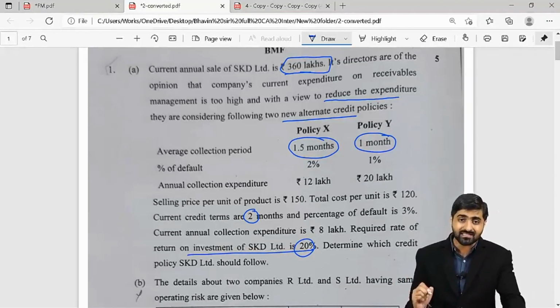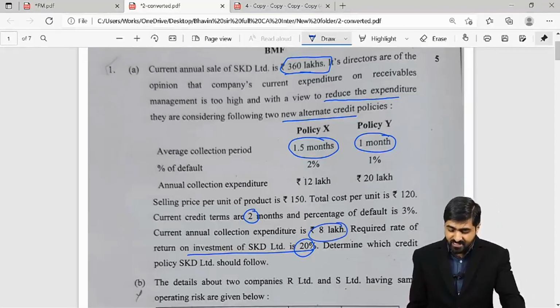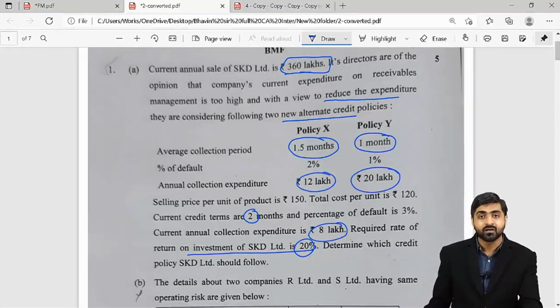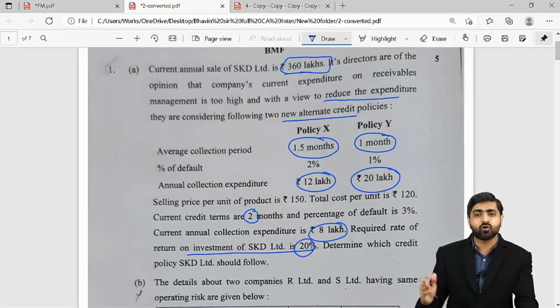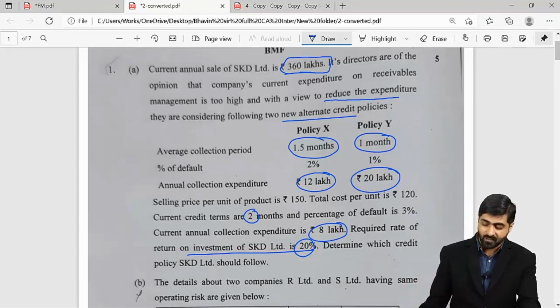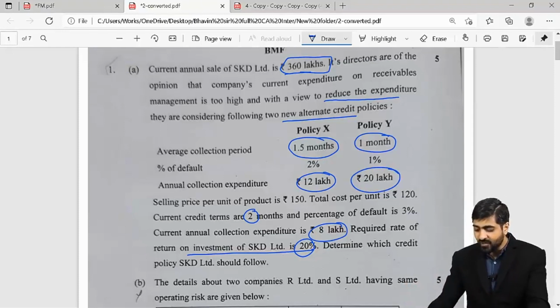So you can see existing collection charges is 8 lakhs, which can be increased to 12 lakhs or it can be 20 lakhs as well. So basically you can simply do cost analysis and select the policy in which the total cost is going to be minimum. Now debtors, you can value it at sales.